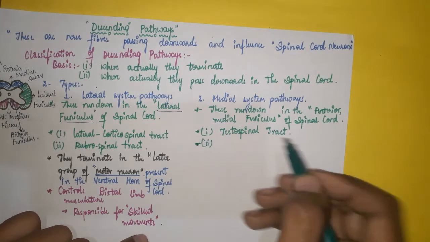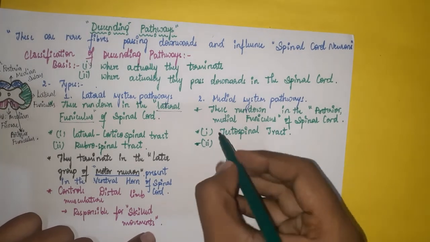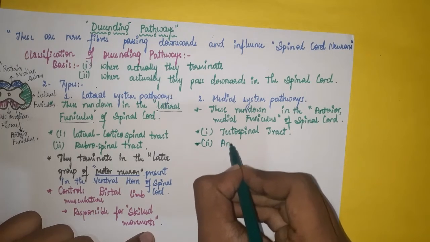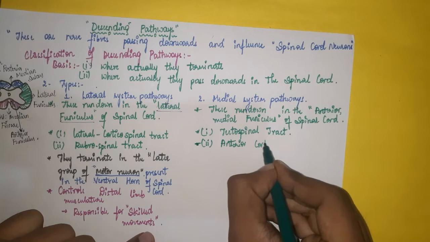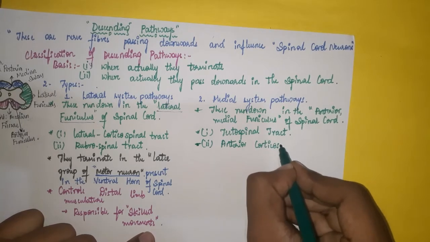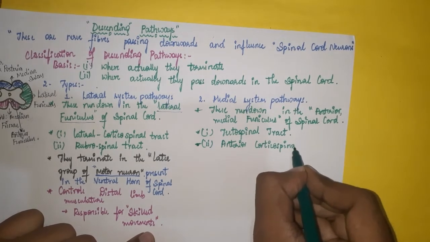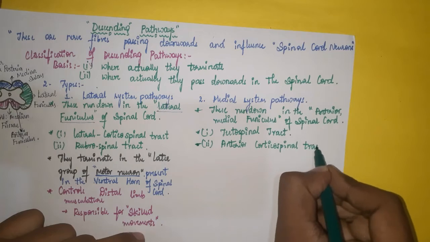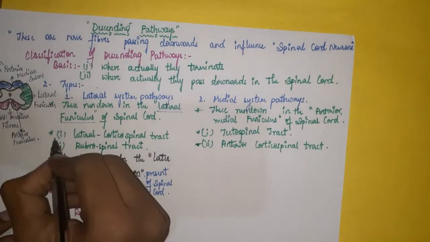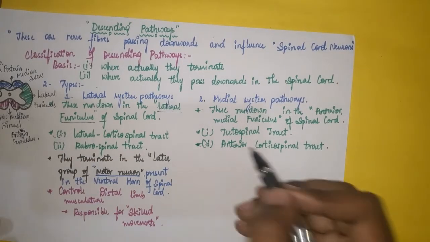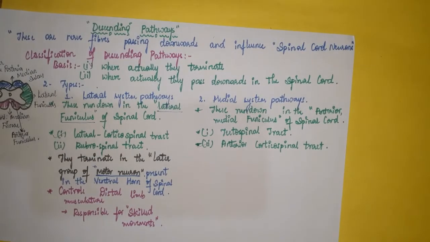Second, anterior corticospinal tract. These two are important: the lateral corticospinal tract is included under lateral system pathways, and the anterior corticospinal tract is included under medial system pathways.